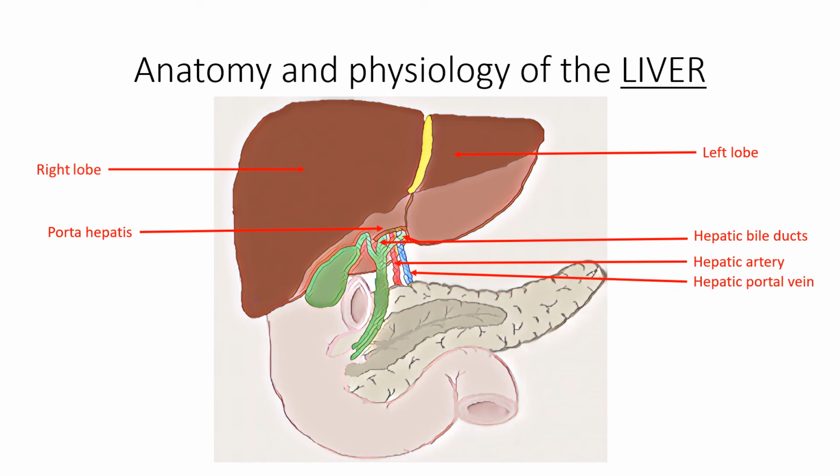The function of hepatic artery is to deliver oxygen to the liver. In other words, it delivers oxygenated blood to the liver, whereas hepatic portal vein is low in oxygen, therefore we refer to it as deoxygenated. It delivers nutrients, drugs, and toxins absorbed from the small intestine for processing by liver cells called hepatocytes.